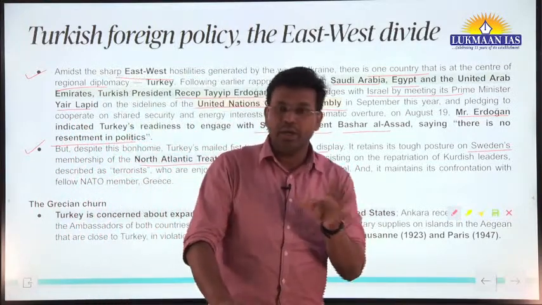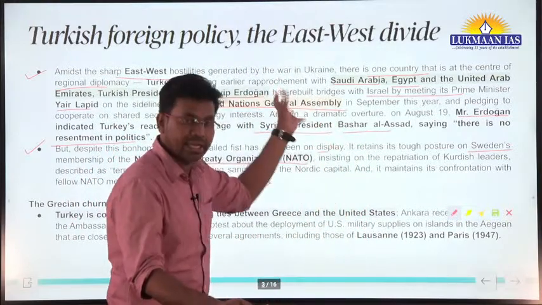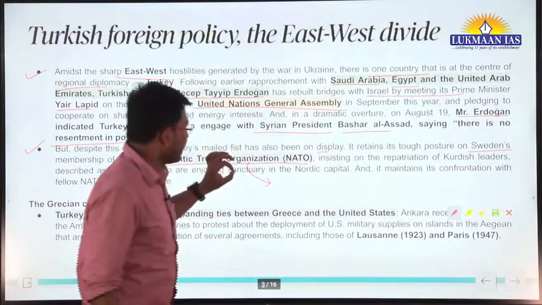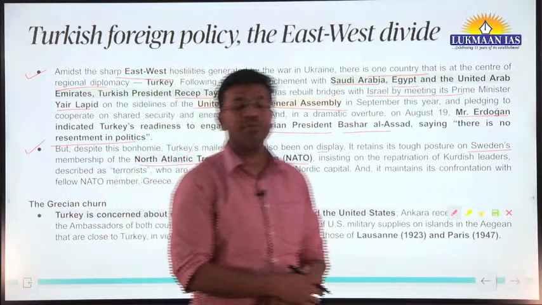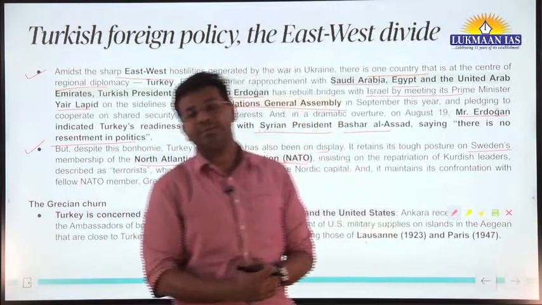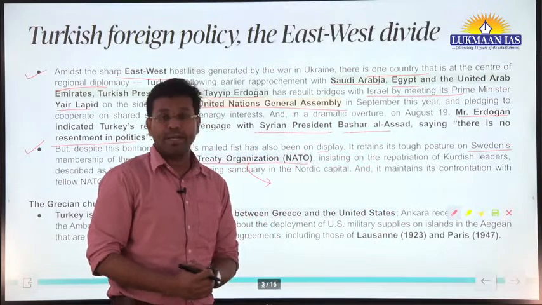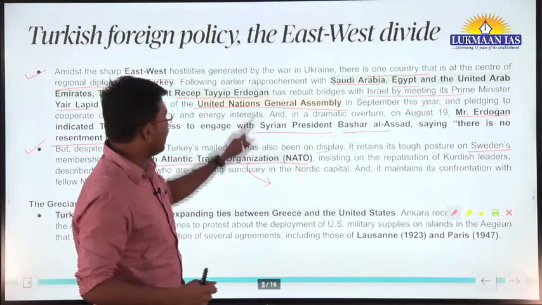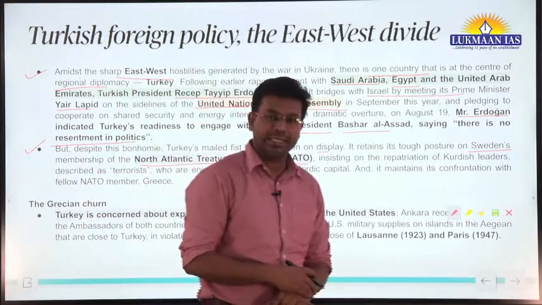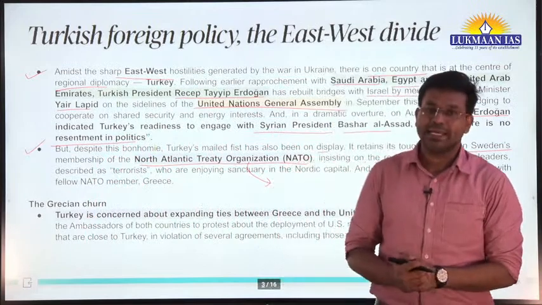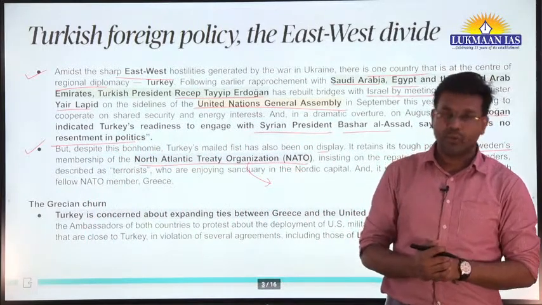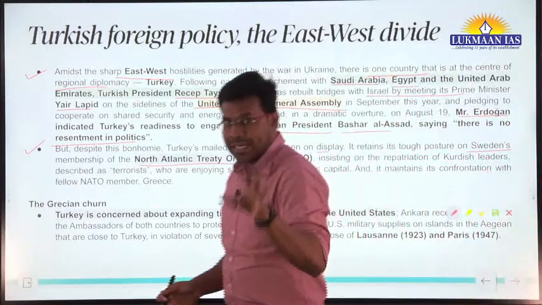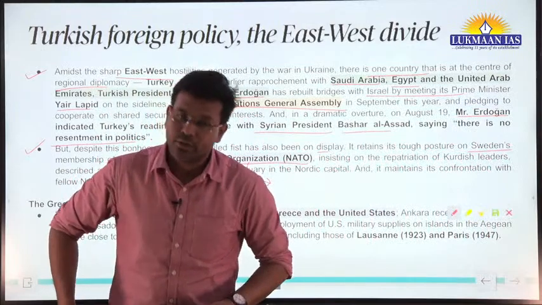Okay, so recently during the ongoing crisis between Russia and Ukraine, you might have noticed that Ukraine applied for the membership of NATO, and at that time many countries were opposing this, but the European Union was willing to include Ukraine in the North Atlantic Treaty Organization. So the thing is, ongoing pressures are there on Ukraine, and at the same time many countries are opposing the moves of Russia. At this point of time, many other countries are also playing their own role.